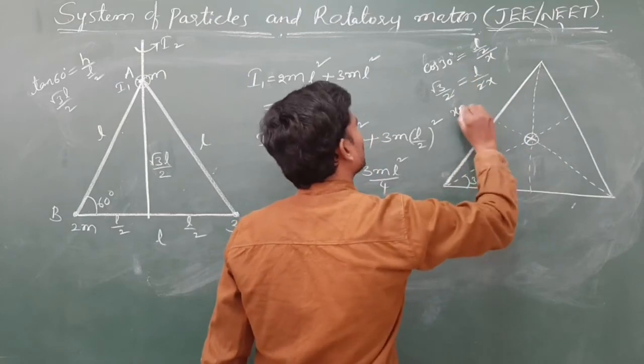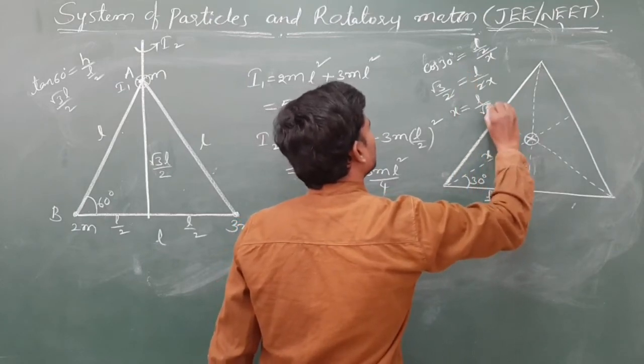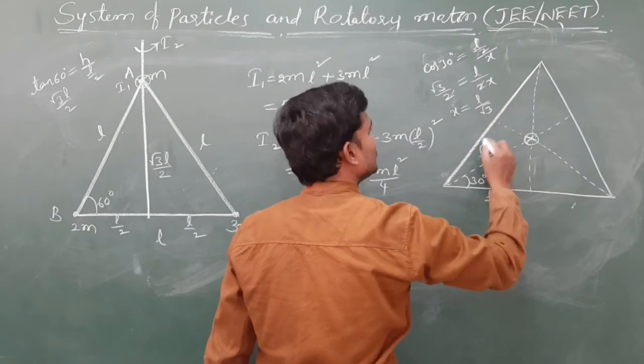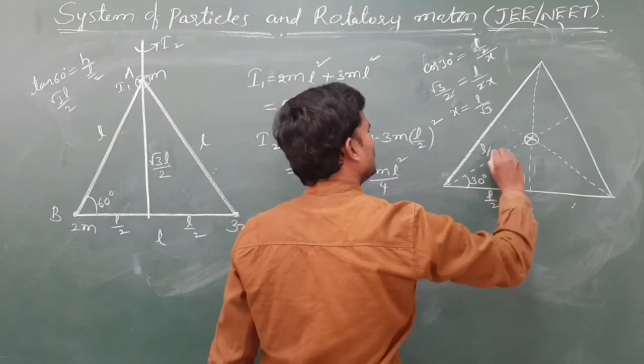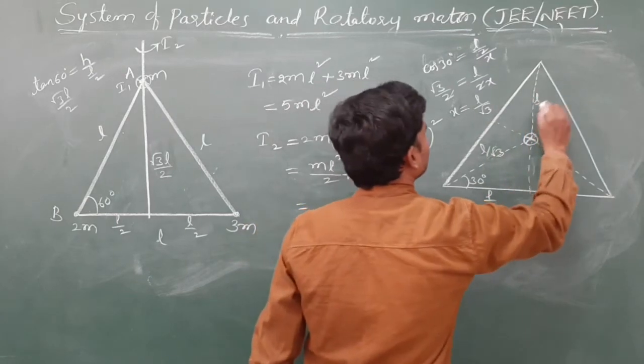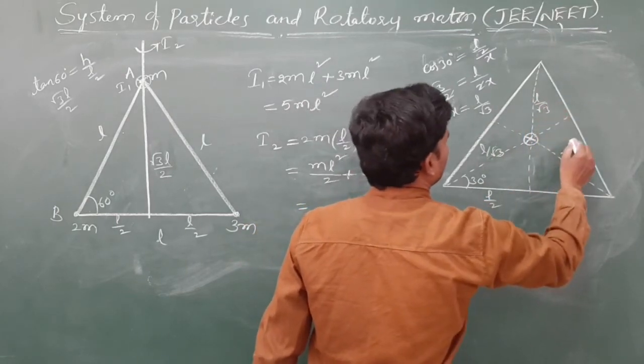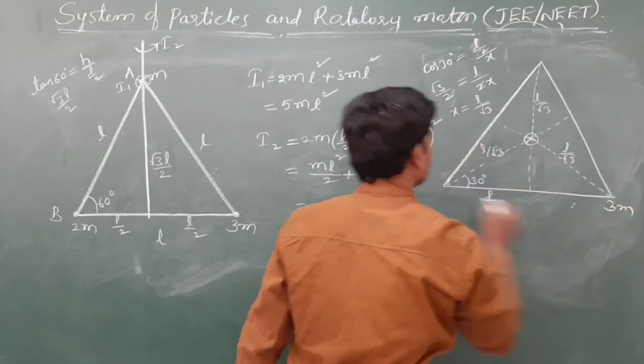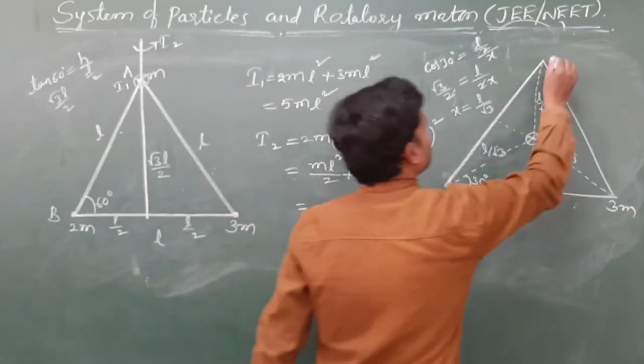So x is equal to L by root 3. This is also L by root 3, and this is also L by root 3, with the masses 3M, 2M, and M at the vertices.